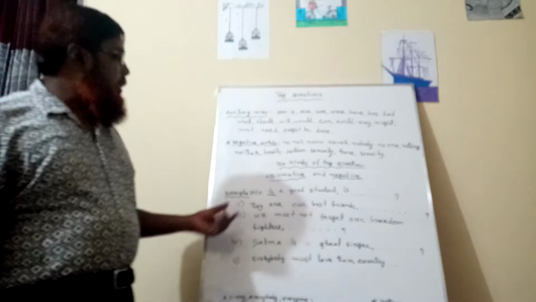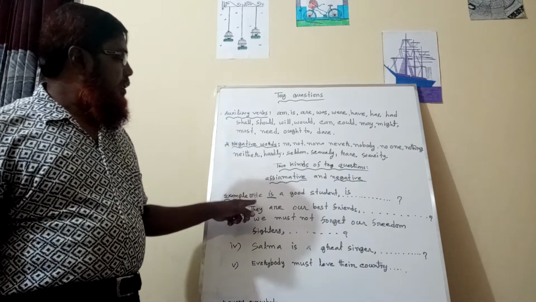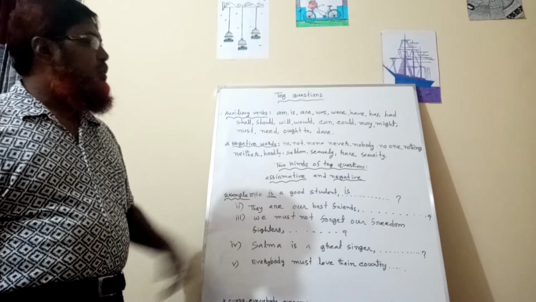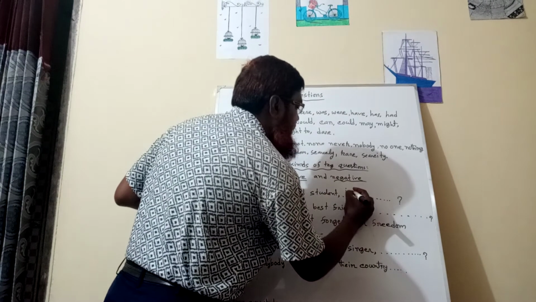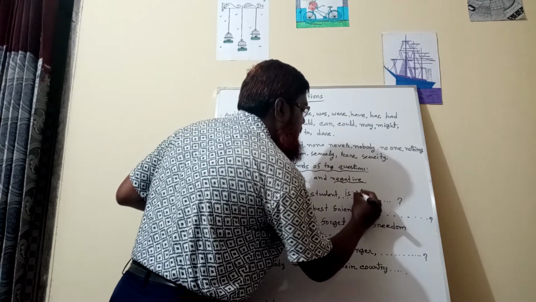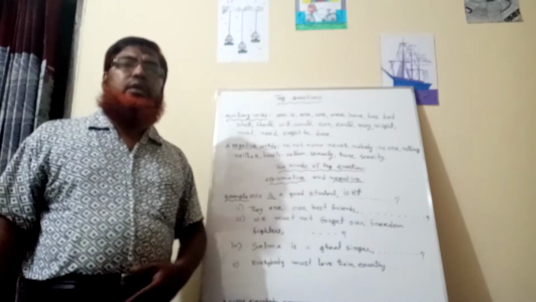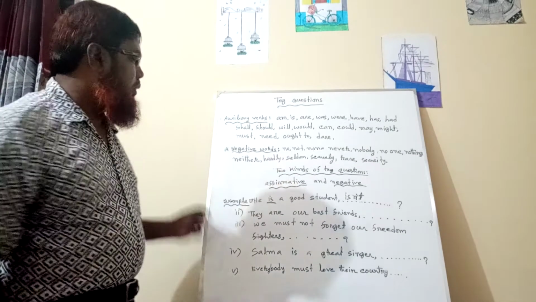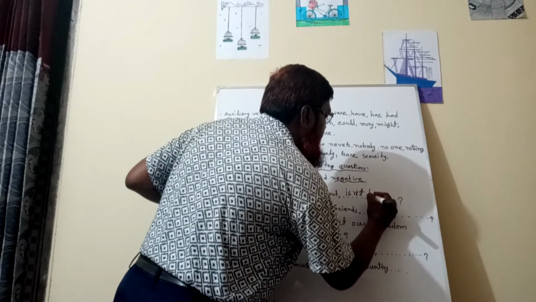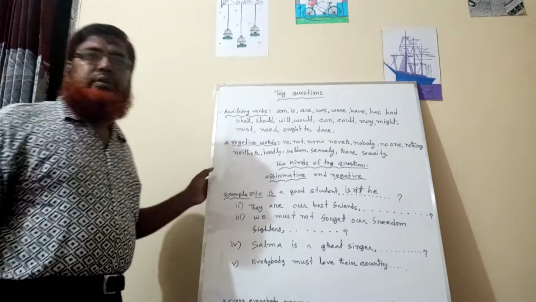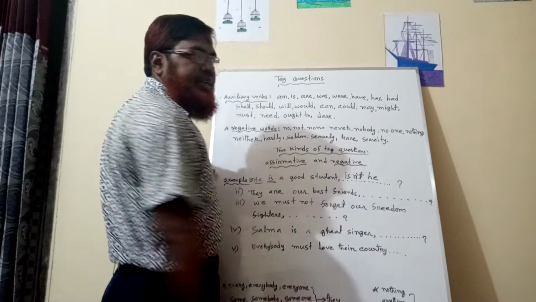Then you will have to find if there is any negative word. As there is no negative word, the tag question will be the negative form of this auxiliary verb, and that is the short form of not. Then the subject. Remember that the subject will always be a pronoun. As he is a pronoun, the subject will be he. Have you understood?